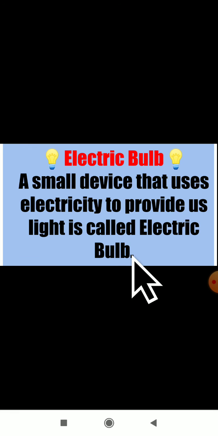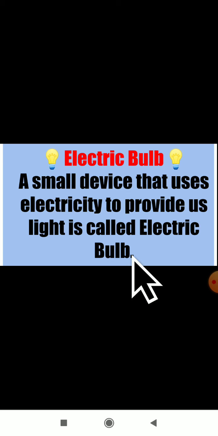An electric bulb is one small device. Then why are we using that electric bulb? We are using it because it gives us light. Then how does this electric bulb give us light? It uses electricity. By using electricity, the electric bulb gives us light. So, this is the definition of an electric bulb.